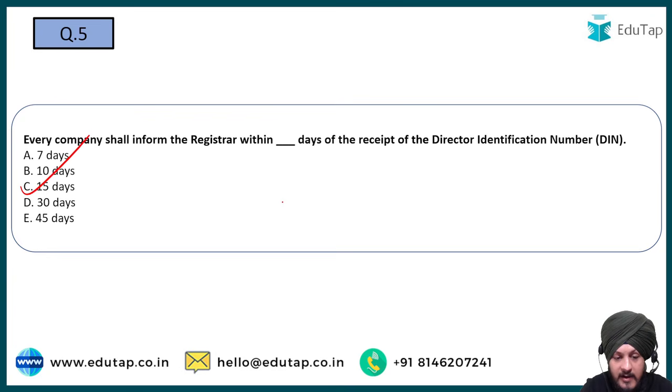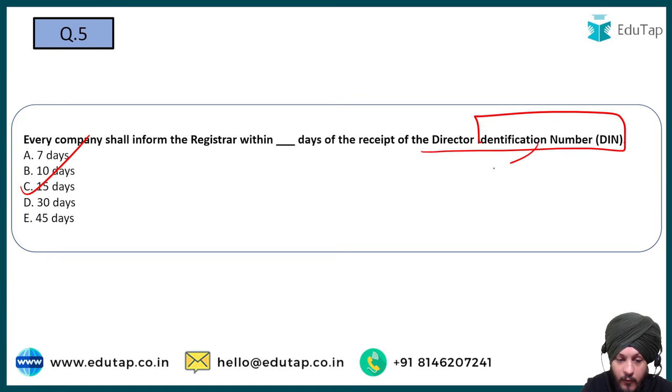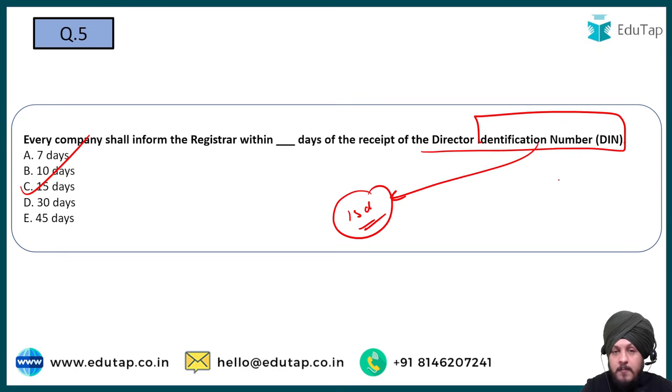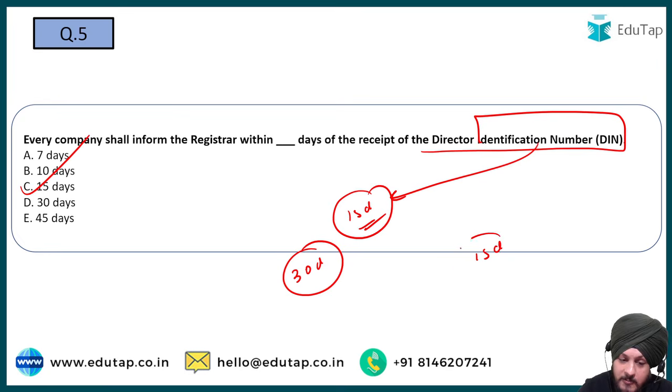when we talk about company law, every company is required to furnish the director identification number of all its directors to the ROC, and that has to be done within 15 days, right? So this is something that is very important. If you want to see the key timelines with respect to this DIN that you need to remember, the first timeline that you need to know is 30 days, and the second timeline that you need to remember is 15 days. Now what happens in the 30 days, basically the director must intimate the company, right?